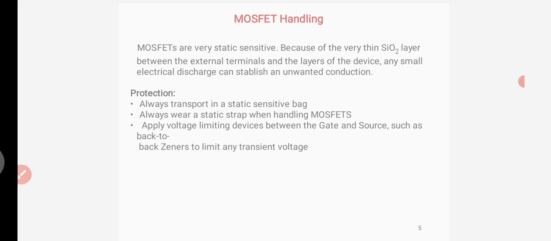Always wear a static strap when handling MOSFETs. Apply voltage limiting devices between the gate and the source, such as back-to-back Zener diodes, to limit any transient voltage.